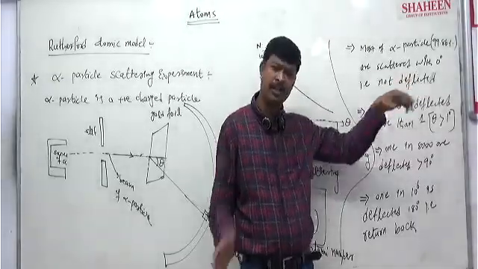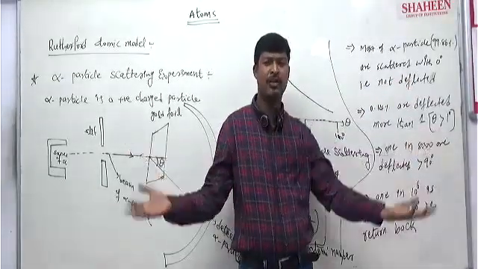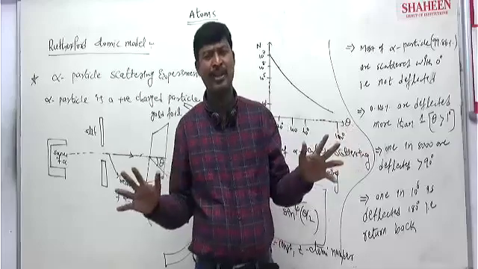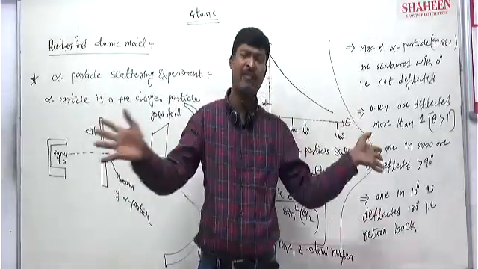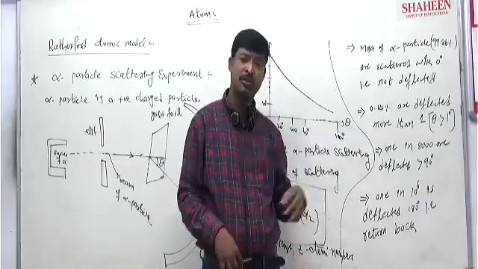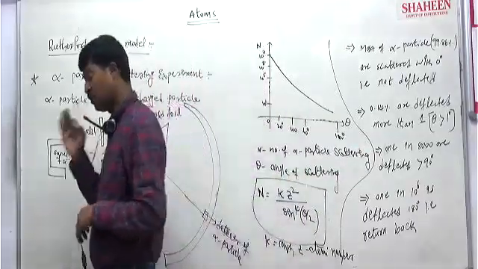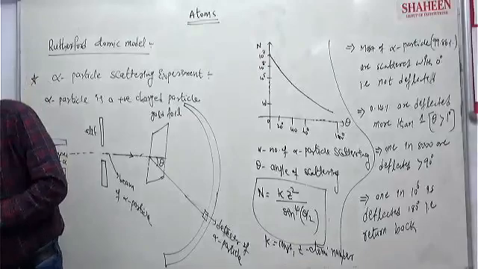So most of the alpha particles do not experience any repulsion or attraction, and that is why they are not deflected. Most of the space of an atom is empty.